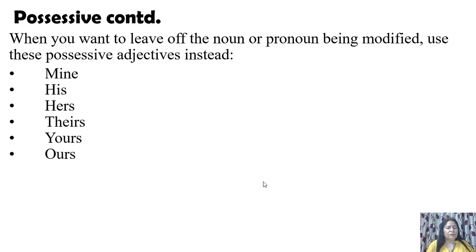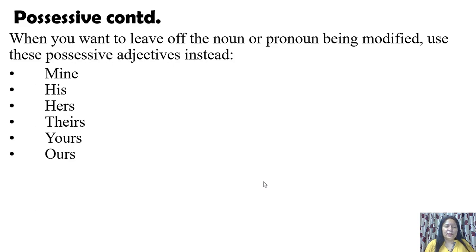I mean, instead of my, we can use mine. There we can leave out the noun. Like this computer is mine. This bicycle is his. This bag is hers. Instead of saying her bag, hers.